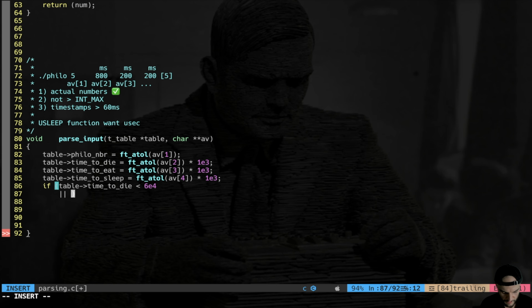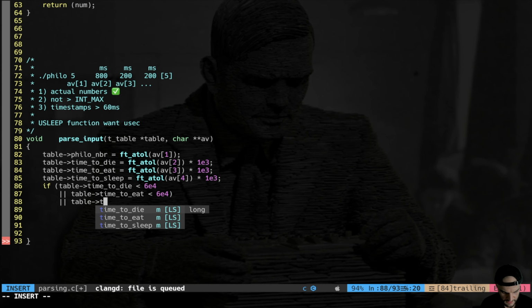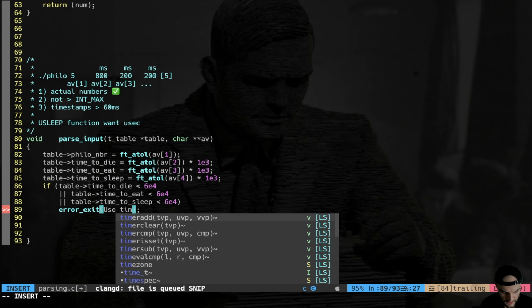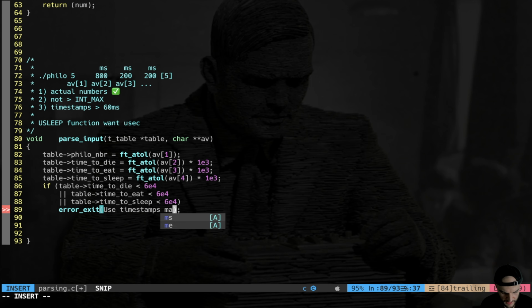Like that. Then the pattern is self-similar, right? Time to die, time to eat, or table time to sleep, minor than 6e4. What do you do? You error exit, use times major than 60 ms.